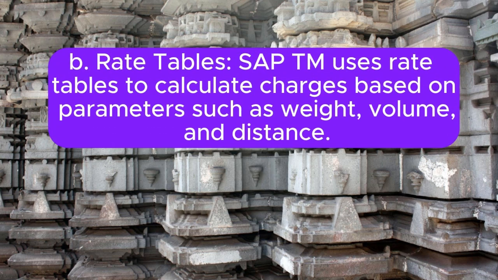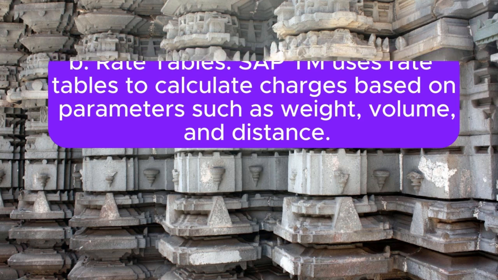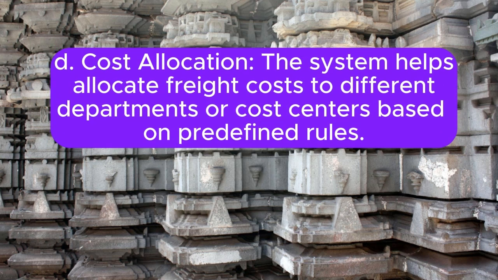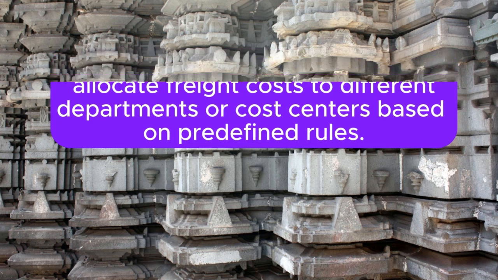B. Rate tables. SAP TM uses rate tables to calculate charges based on parameters such as weight, volume, and distance. C. Surcharges and discounts. Surcharges, for example, fuel surcharges, tolls, and discounts can be included in freight calculations. D. Cost allocation. The system helps allocate freight costs to different departments or cost centers based on predefined rules.